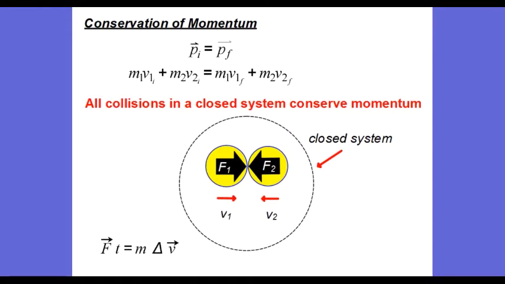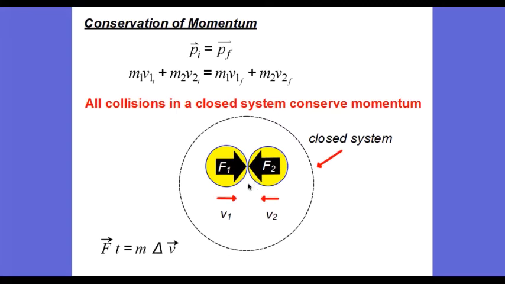In all this talk of collisions, whether they be elastic or inelastic, let's remember one very important idea: in a closed system in which no mass or energy enters or leaves, momentum is conserved. We can justify this statement by looking at the action-reaction pair of forces between colliding objects.